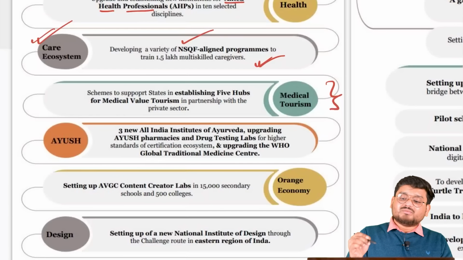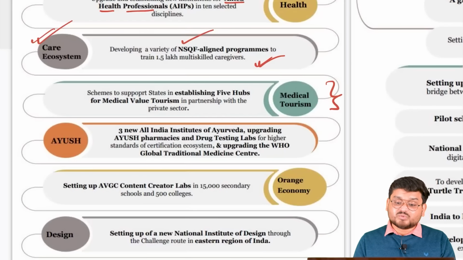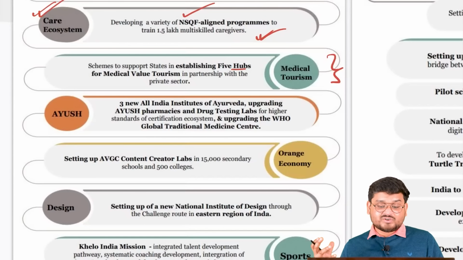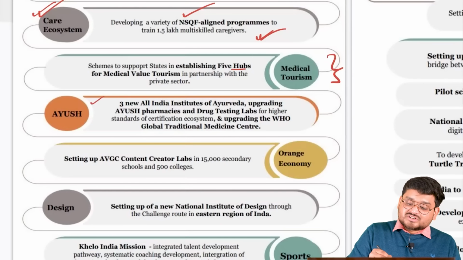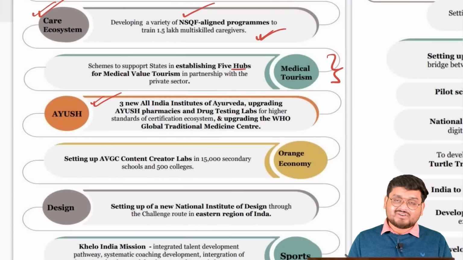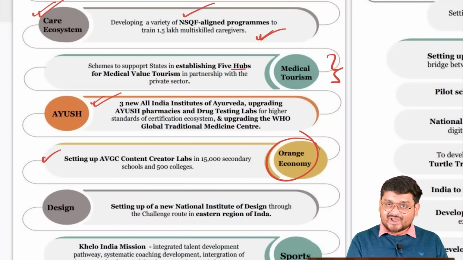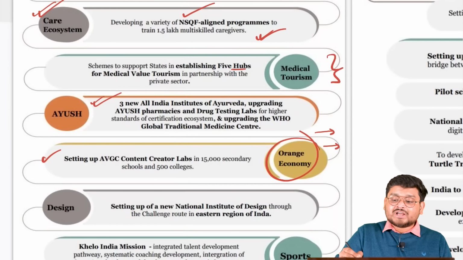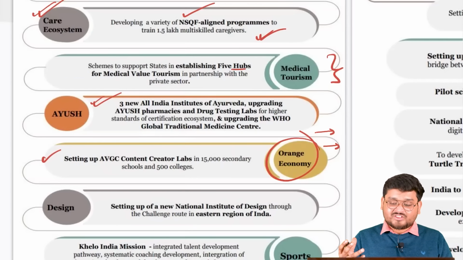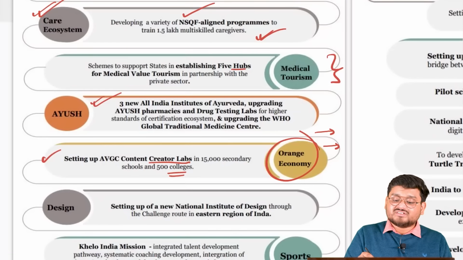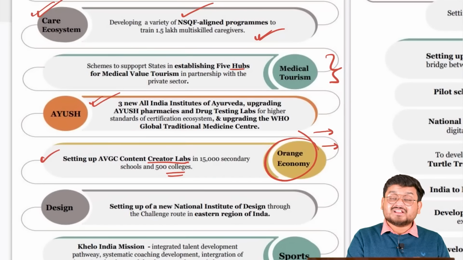Also, when we talk about medical tourism, this will be promoted in 5 hubs in the country, because a lot of medical tourists come into India, especially from Bangladesh. Also, the Ayush ministry has been boosted by upgrading various facilities there, right? Also, when we talk about the orange economy, which is the creator economy, wherein gaming, content creating on YouTube, Instagram, all those aspects, that will be promoted at the school level right now, and also at colleges, right? Just imagine the amount of intense initiatives there.